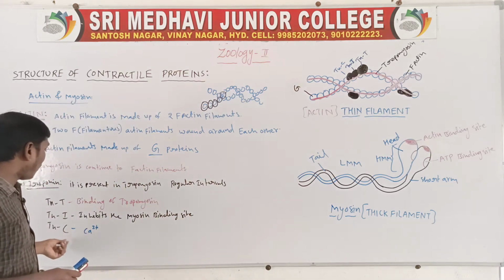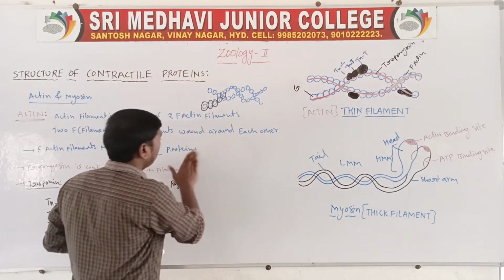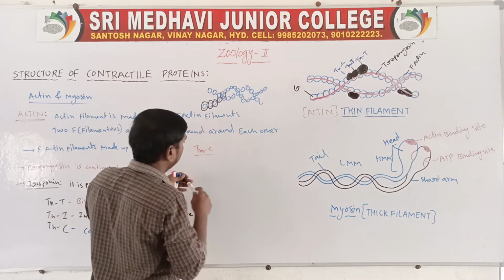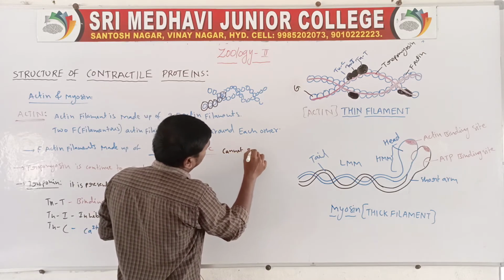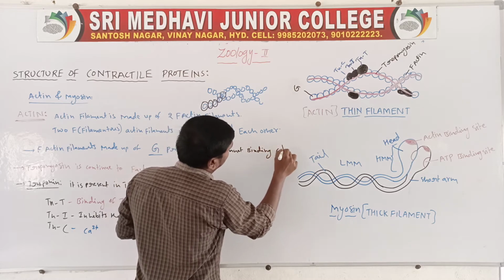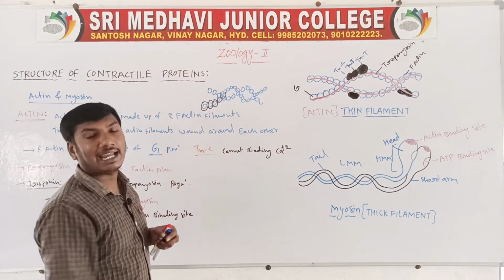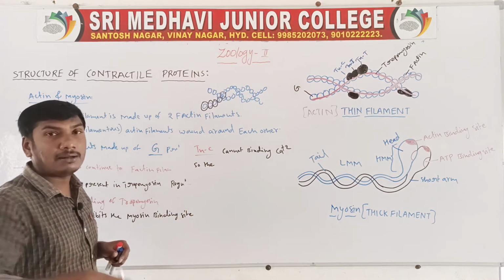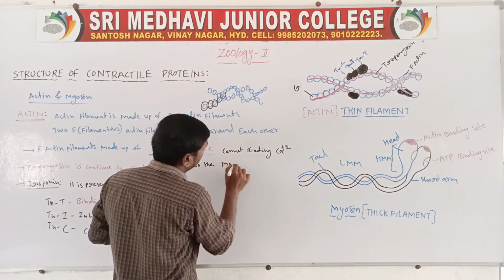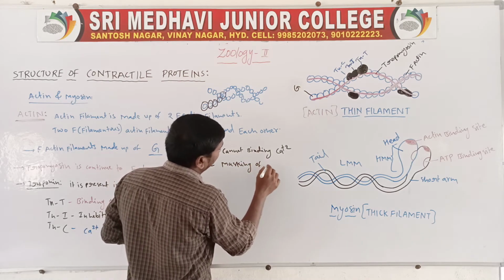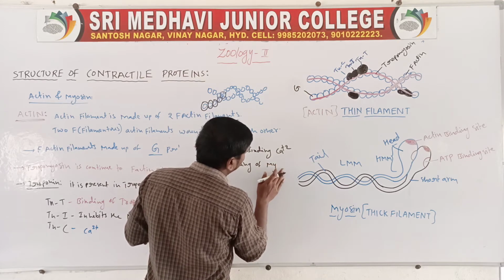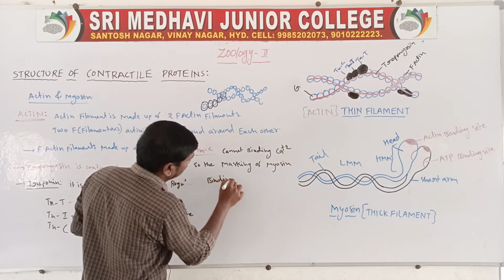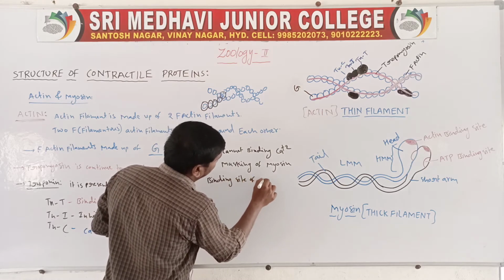Next, troponin C binds calcium ions, leading to the unmasking of the myosin binding site of the actin filament.